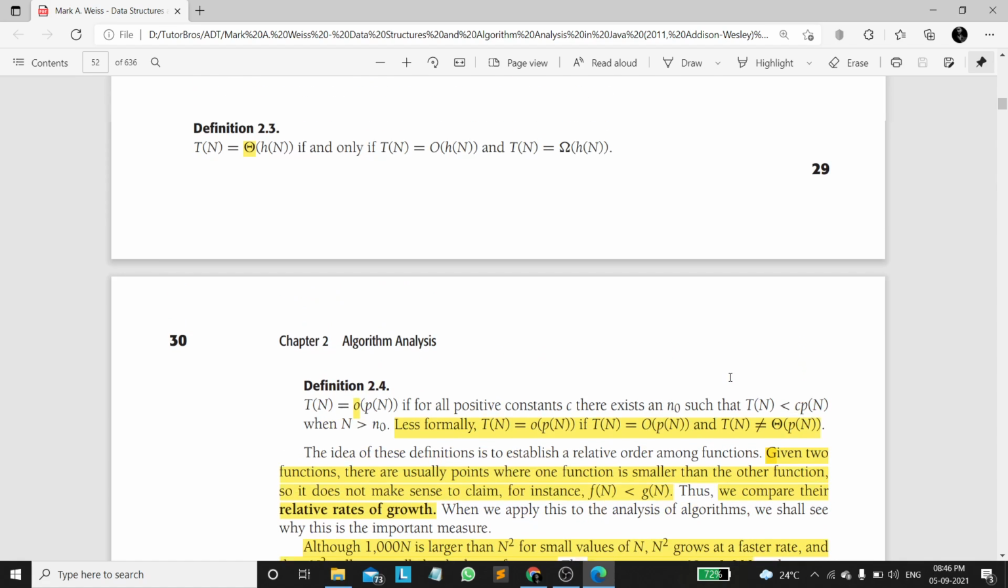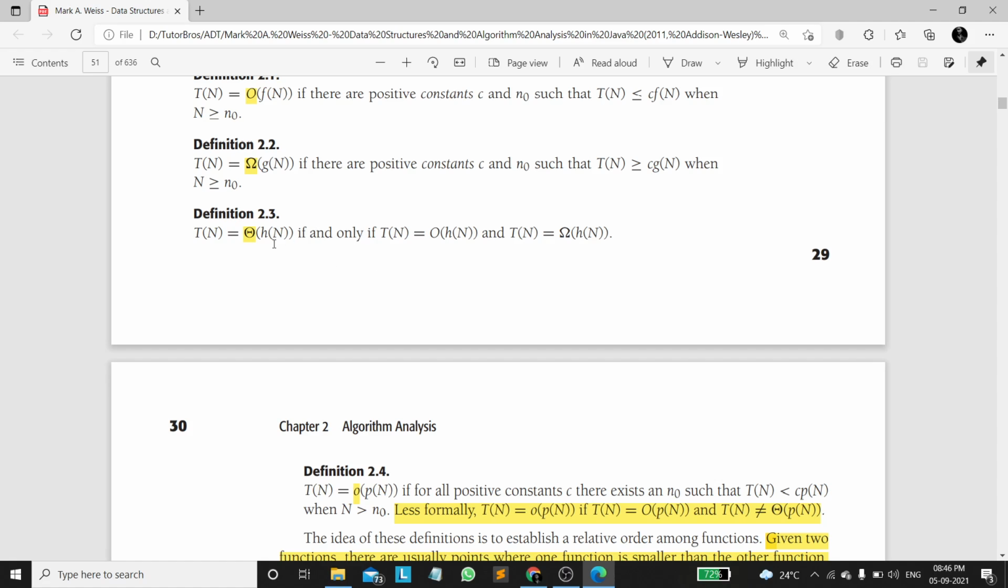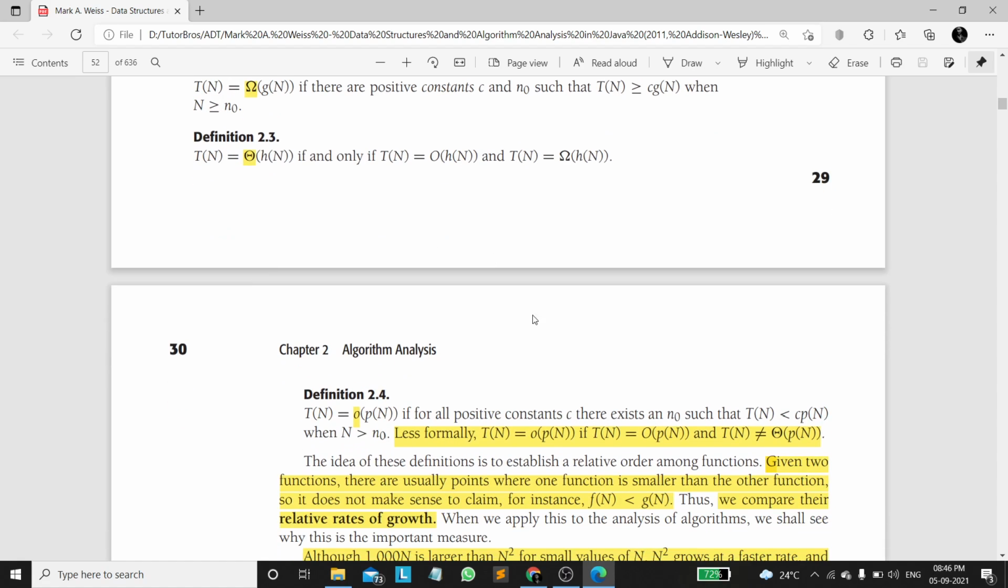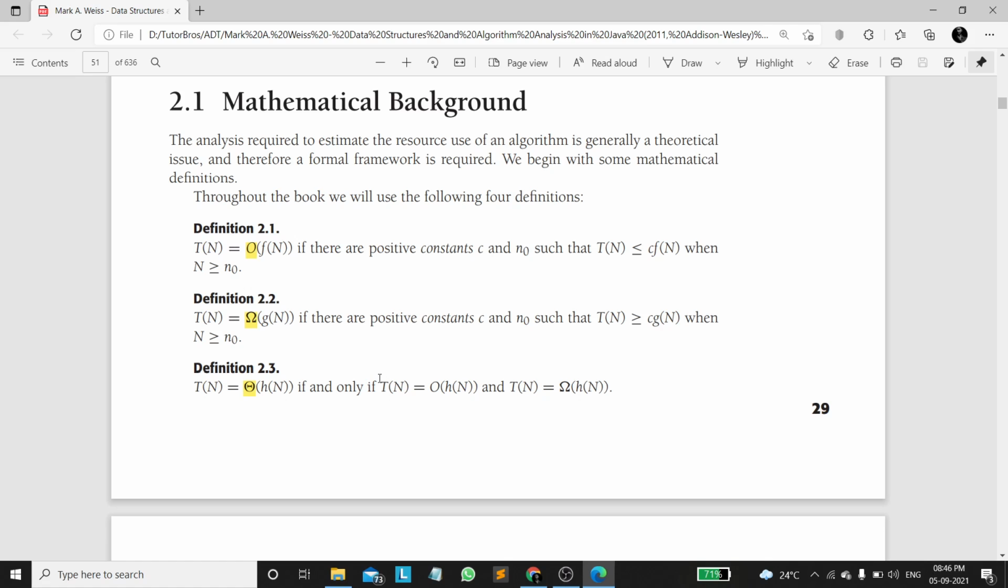T of n not equal to theta of p of n means these growth rates are not equal. So this is what we need in small o: there shouldn't be any equality, and both conditions should be satisfied. It is a kind of mathematical formula, but in the definition it is T of n strictly less than c into p of n. These are the notations we use.